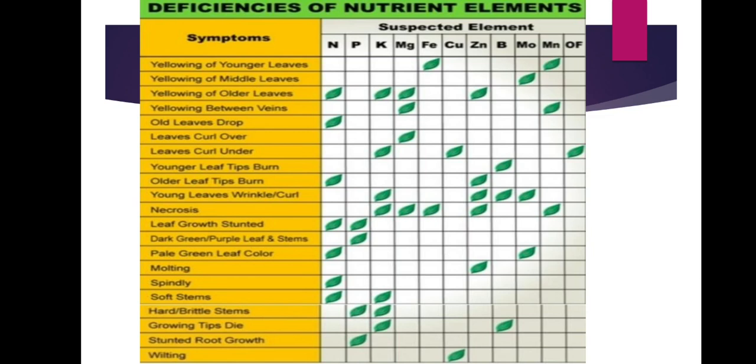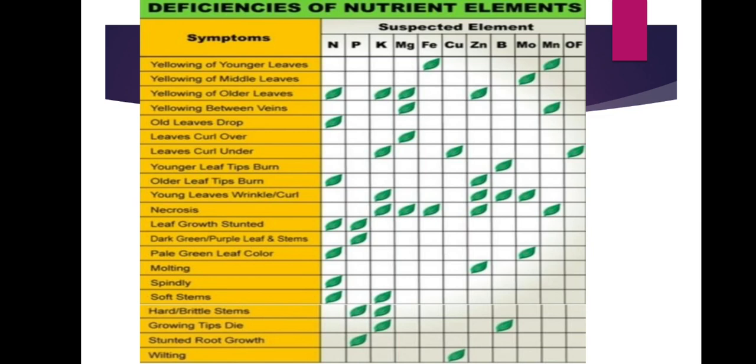Keep it in your mind. Leaf stunted growth: nitrogen and phosphorus. Next, dark green or purple colored leaves are due to phosphorus, due to anthocyanin pigment. Pale green leaf color is nitrogen and molybdenum. Mottling is due to zinc. Important to keep in mind: mottling of leaves is due to zinc. Spindly means very thin; that is nitrogen.